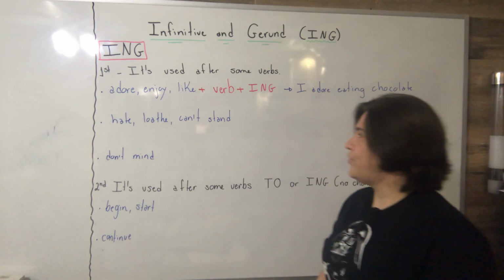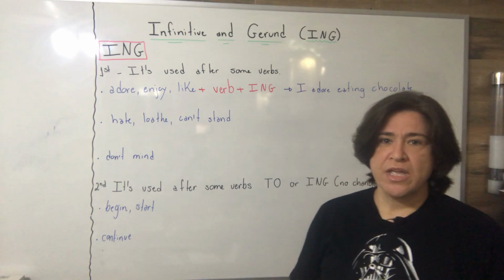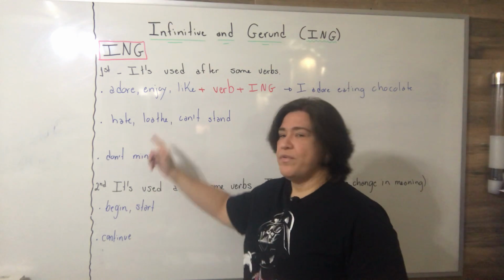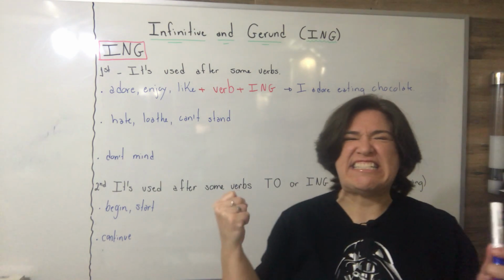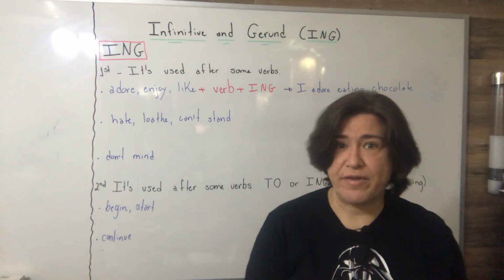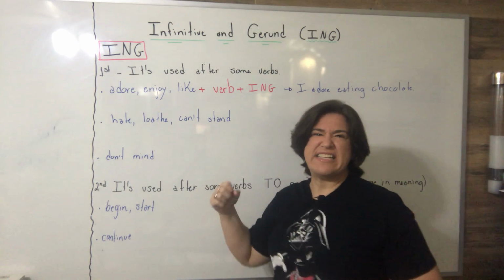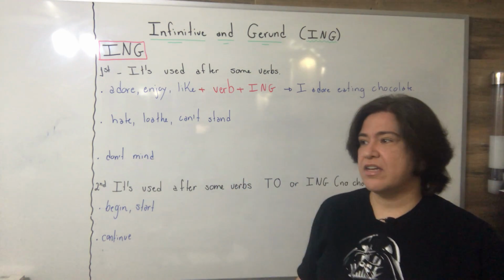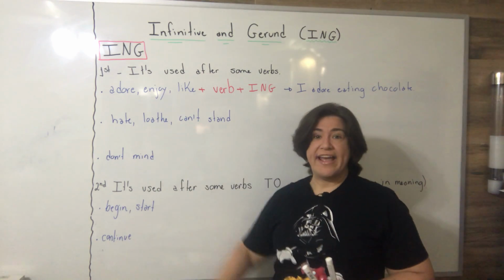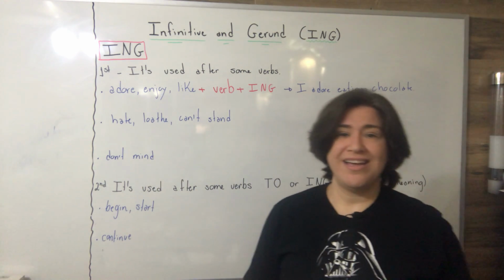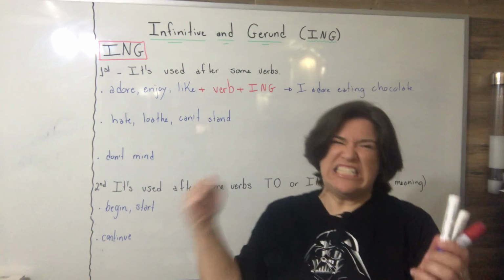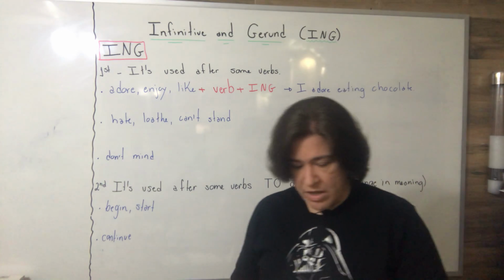Hate, loathe, can't stand. Let's start with the verb loathe. Loathe means detest. It's very strong. Can't stand means I detest. However, hate can be, yeah, I hate to do that, or I hate doing that.